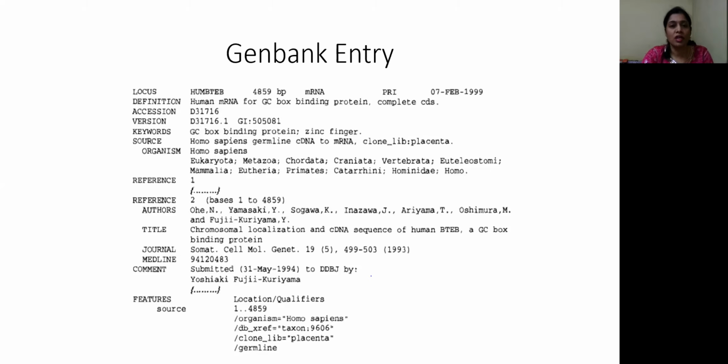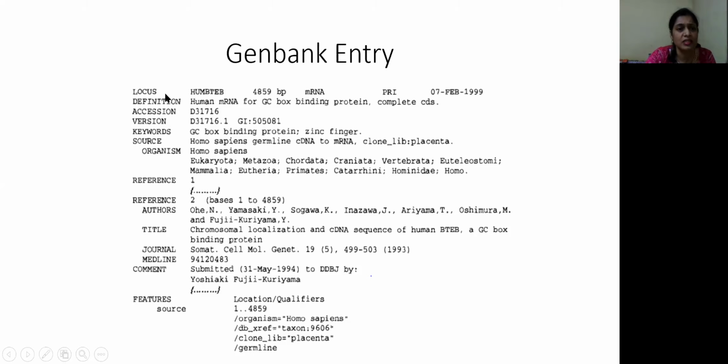So this is how the GenBank entry looks. This is just the first portion of the GenBank entry, and many portions of the file are shortened here so that it will be easy to understand. The GenBank file is a long file with lots of information. Here is the short form of the GenBank entry, just to explain the different sections present in each GenBank entry.